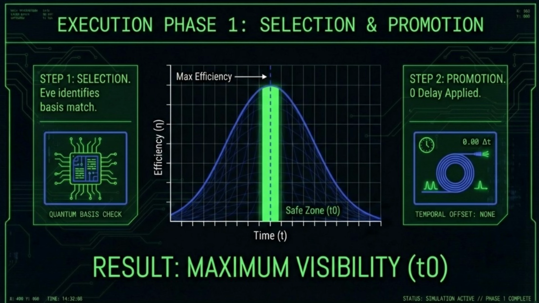As you can see on the central readout, this results in maximum visibility. Because these photons hit the peak of the efficiency curve, they have a near 100% probability of triggering a detection event. Eve is effectively guaranteeing that these specific bits will survive to the next stage of the protocol. To the relay, these look like perfect high-fidelity signals. In reality, they are the first piece of a structured, biased dataset that Eve now fully controls. Next, we'll look at how she handles the signals she doesn't want Chris to see.